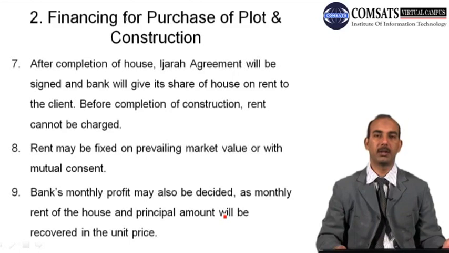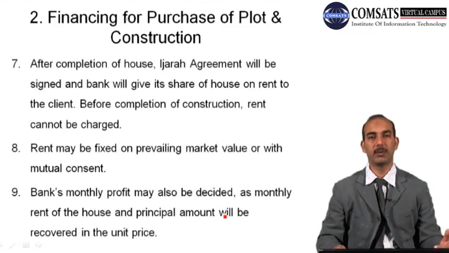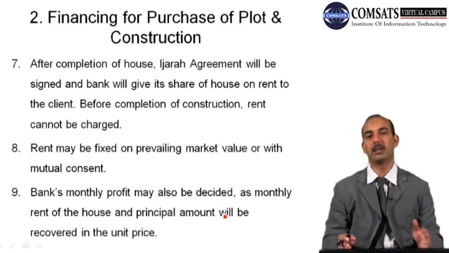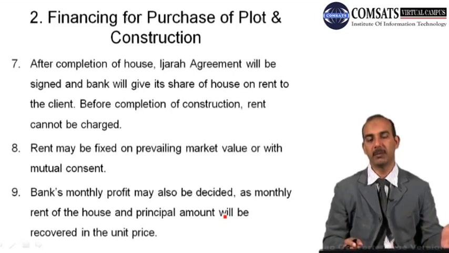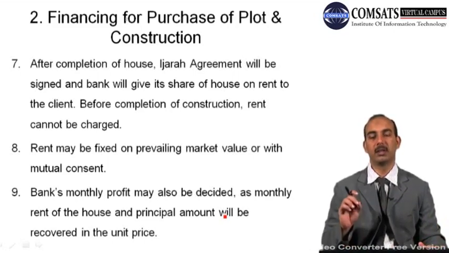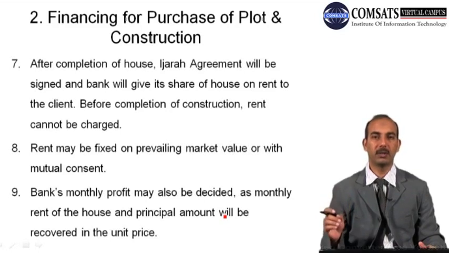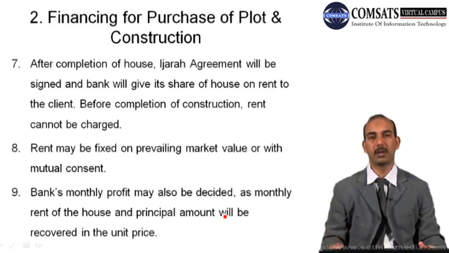So the rents can be determined on the prevailing market rates or with the mutual understanding or agreement between the parties. And the bank's monthly profit may also be decided, as the monthly rent of the house and principal amount will be recovered in the unit price. So in this case again, the bank knows that such and such amount of rental is going to be received by the bank in future. So the bank can announce the rate of return of that particular investment. Otherwise, a fixed rate of return in any deposit or in any investment is not allowed under the Islamic economic system.